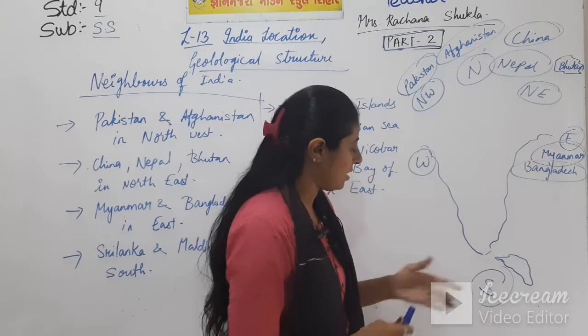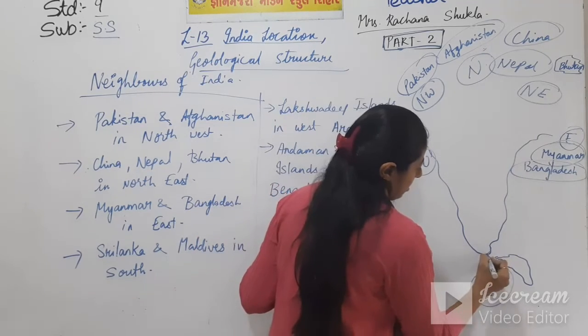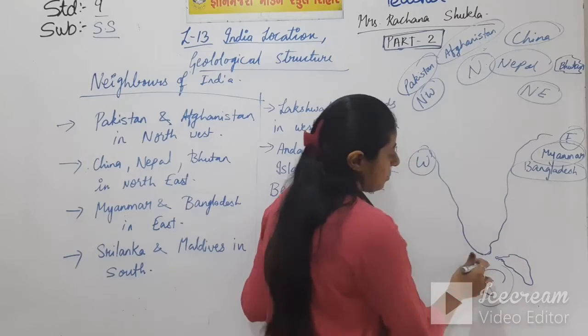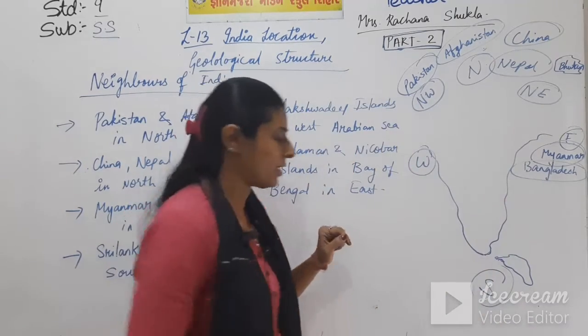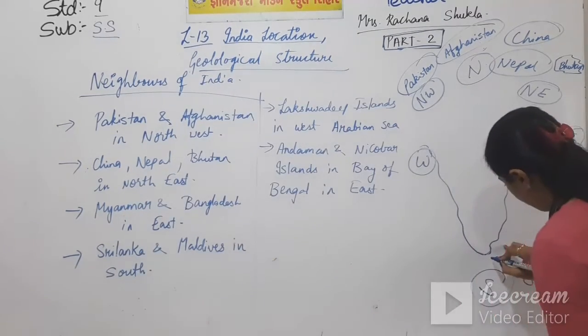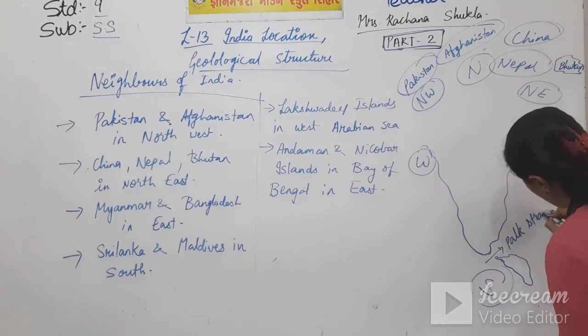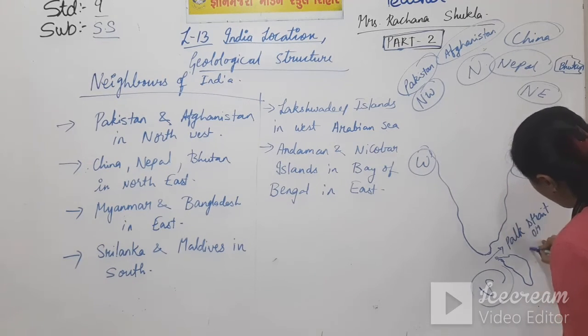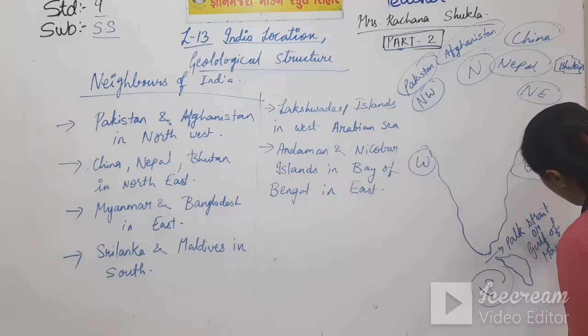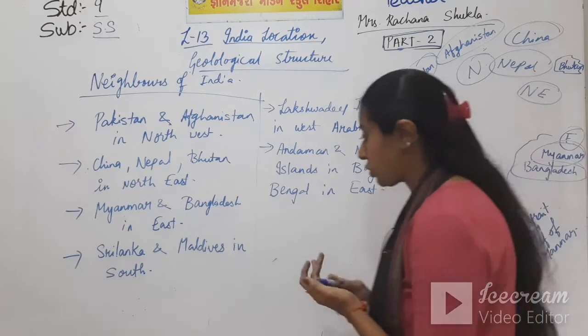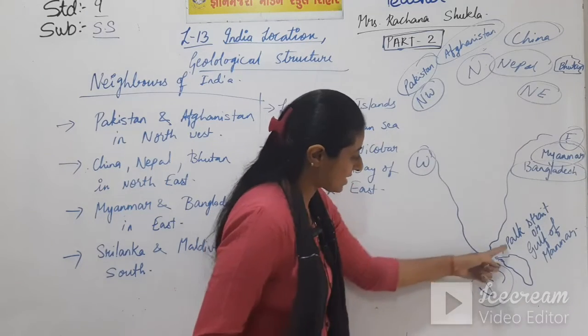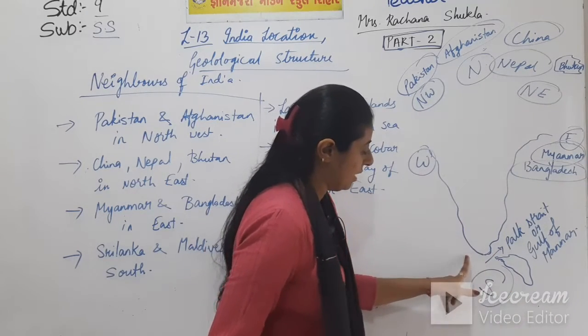Then talking about the southern part, we have maritime neighbors, that is the neighbors connected by sea route. Here is the sea between India and Sri Lanka, a small, narrow part that is known as Palk Strait or Gulf of Mannar. There are two names for the place between India and Sri Lanka.